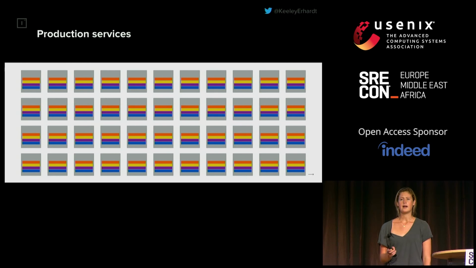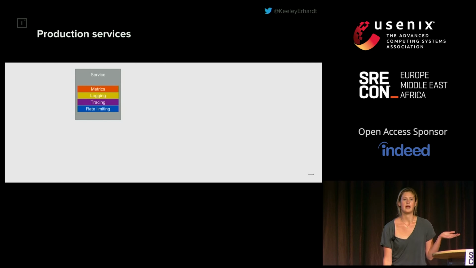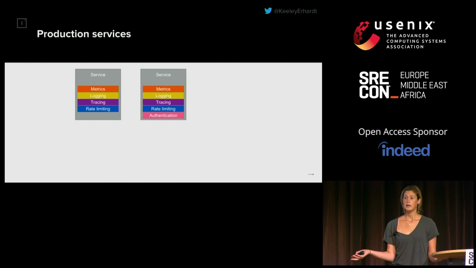This is a lot of code, it's a lot of work, but what's important to note is that a lot of the functionality in any one of these services is actually required by a huge number of different services. Everything outside of the service-specific logic is probably duplicated across a number of different services. So imagine we have service A. Service A needs metrics, logging, tracing, and rate limiting. We then have service B, which has all the same functionality, but in addition exposes a protected endpoint, so it requires authentication.